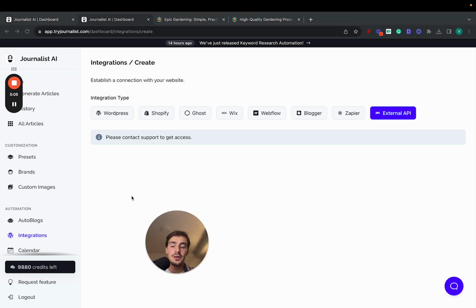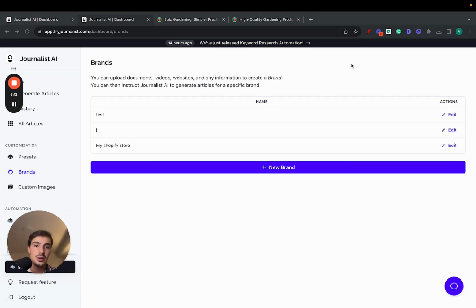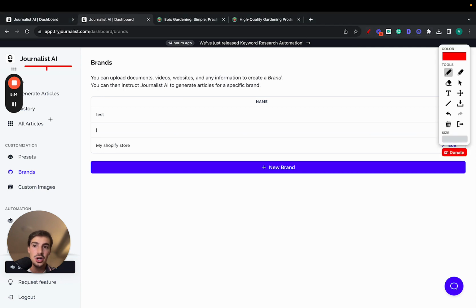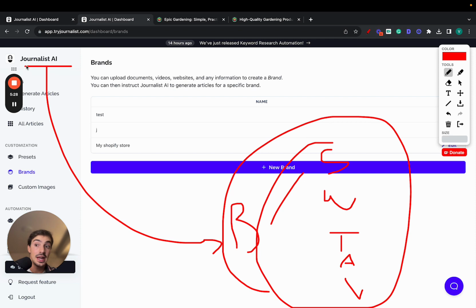But oftentimes content produced with these tools is a bit generic. Now, the way we've combated that is with brands. I won't dive too deep into this, but essentially you can connect Journalist to your brand. Your brand, of course, has assets associated with it, assets being your social media platforms, your website, your text documents, audio documents, video documents, whatever it is, right? We take all these assets from your brand and we get Journalist AI to learn as much as it possibly can about your brand. And comes a point where Journalist AI knows as much as you do as the founder or CEO of your brand and can produce brand-tailored content, right?